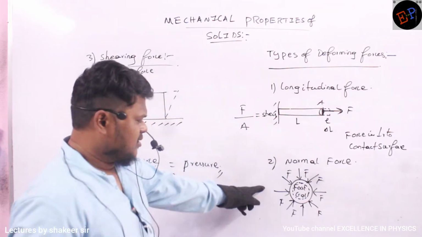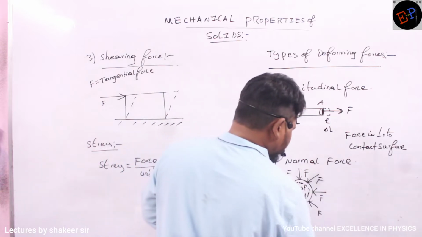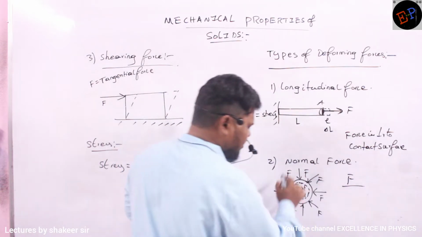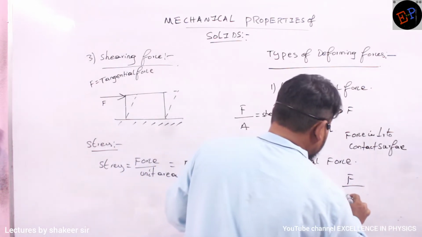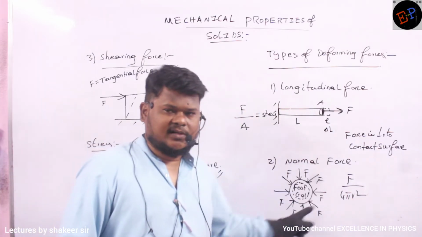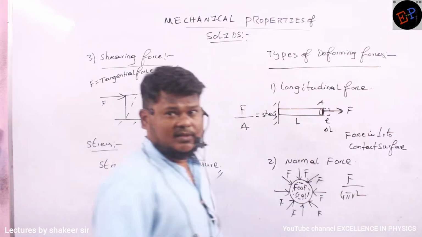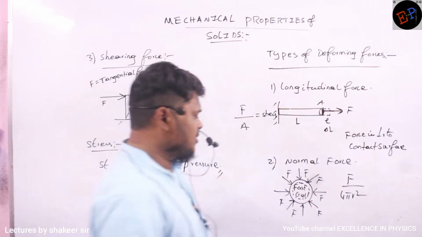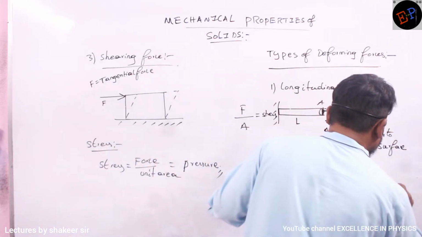Understood, no? So here also, if I take the total force which is acting divided by the surface area, the surface area of a football, 4 pi r square, no? So force per surface area, this you can call stress in this condition. Are you able to understand? So this is also called stress.